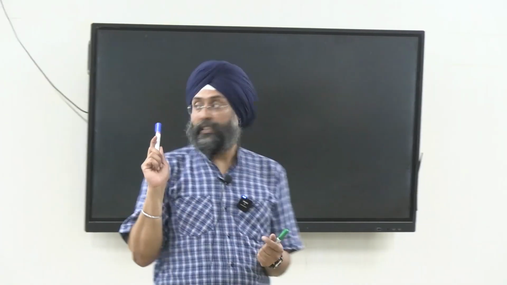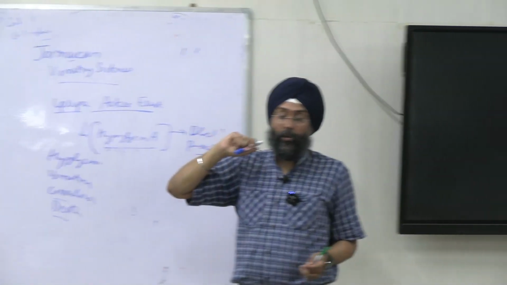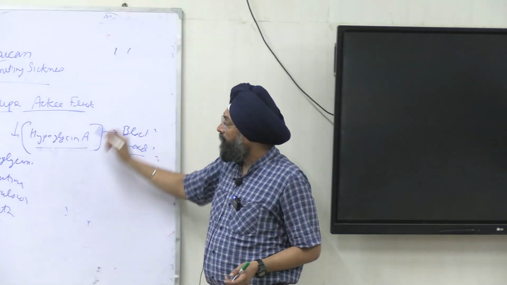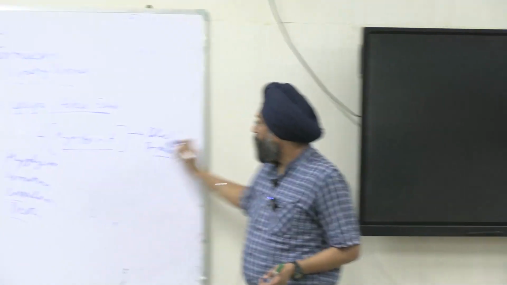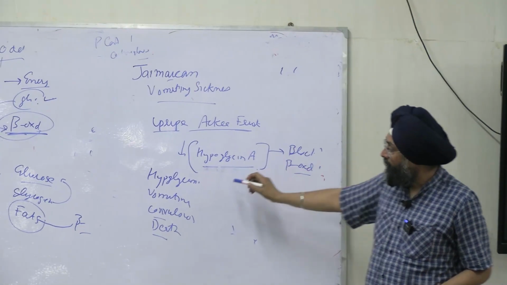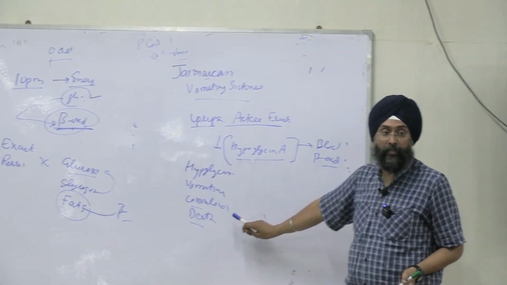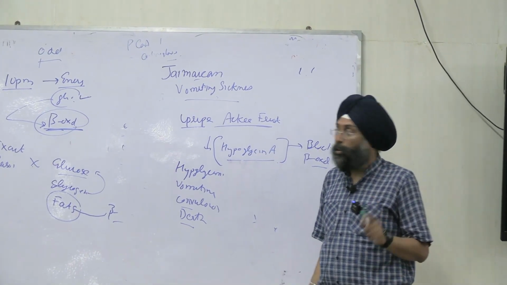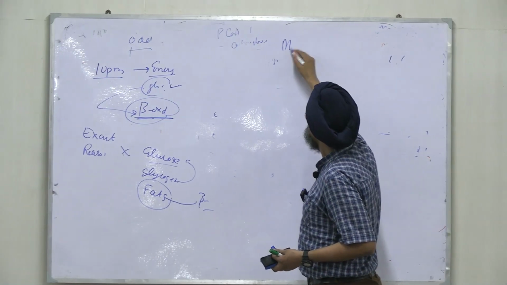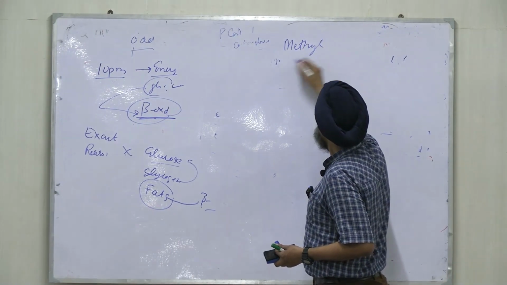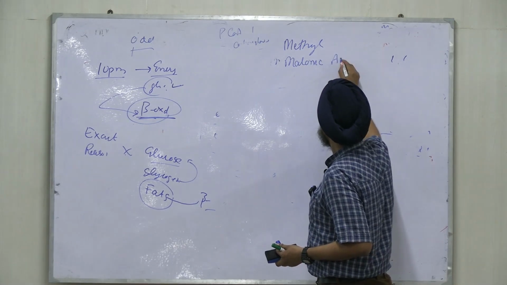The second disorder is Jamaican vomiting sickness. It is caused by eating unripe ackee fruit which contains the toxic amino acid hypoglycin A. It causes blockage in beta oxidation. The symptoms will be hypoglycemia, vomiting, convulsions, and finally death. Now coming on to the third disorder, methylmalonic acidemia.